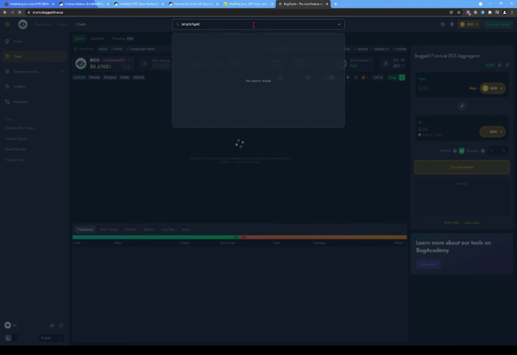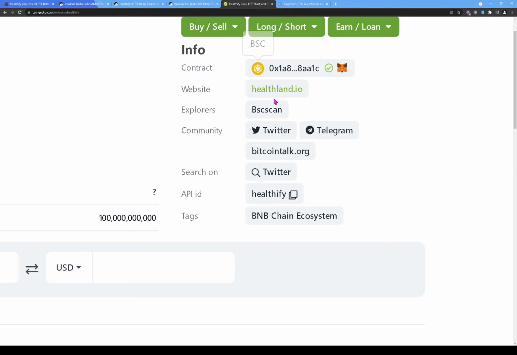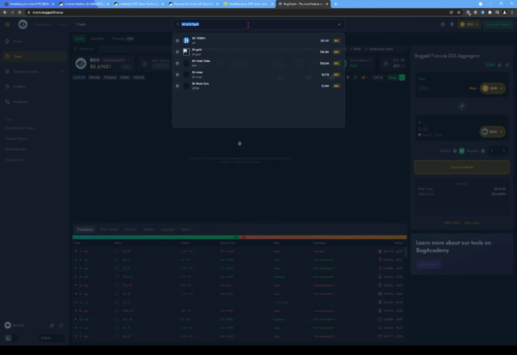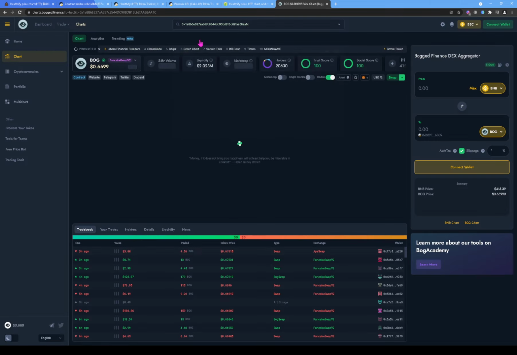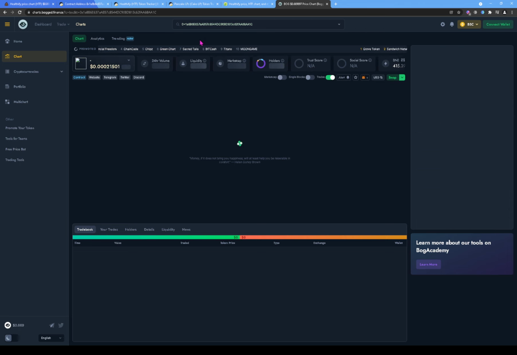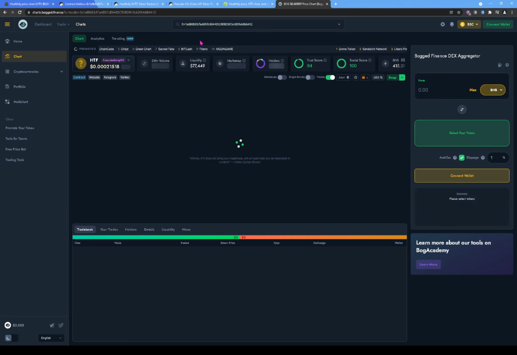We're gonna paste the contract address we copied. Oh, we have to copy the contract address again. So we're gonna click on copy, come back here, and click paste. All right, so let's click all, paste. Wait for it to load, and here it shows Healthify. So let's click on Healthify.